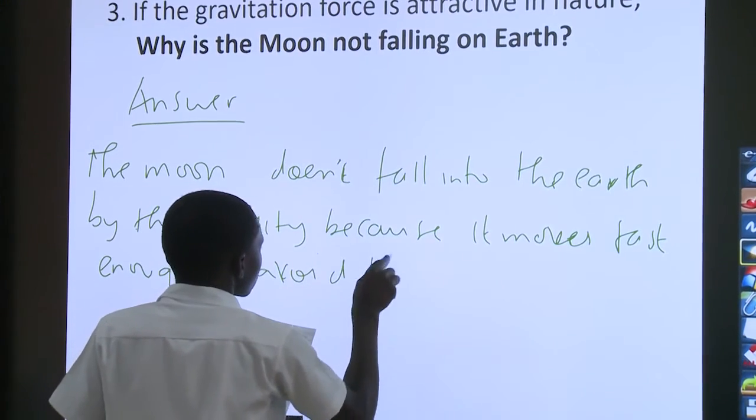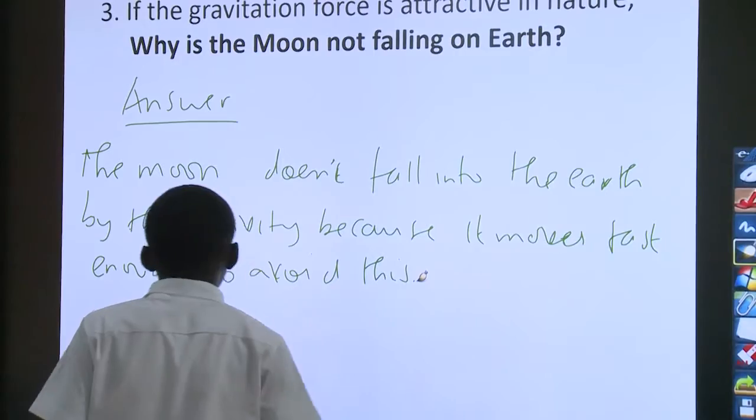The solution is that the Moon doesn't fall into the Earth by gravity because it moves fast enough to avoid this. Instead of falling, it keeps on orbiting around the Earth. If it moved too slowly, it would crash into the Earth. If it is too fast, it would escape. This is why the Moon doesn't fall onto the Earth: it has a fast speed to maintain its movement around its orbit.